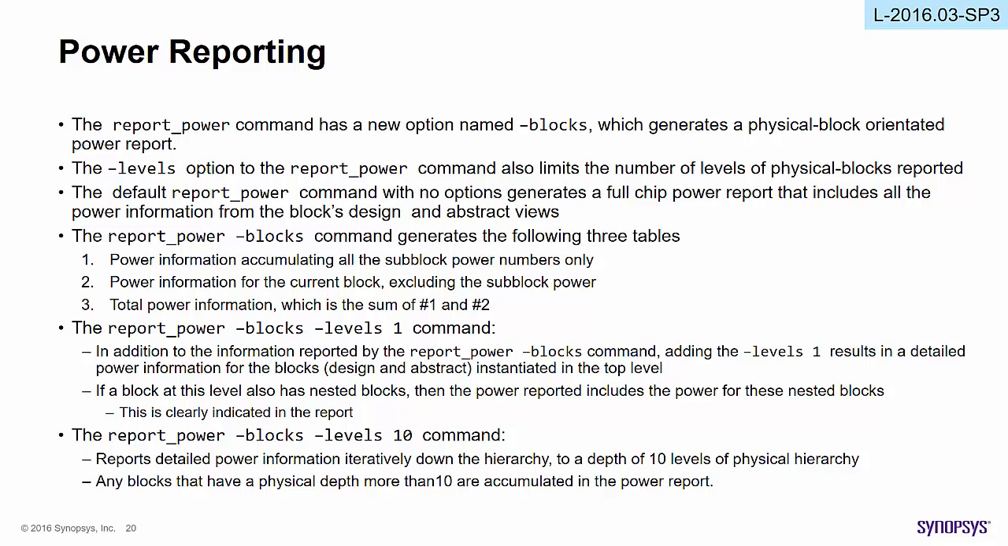report_power -blocks -levels 1. In addition to the information reported by the report_power -blocks command, adding the -levels 1 option results in detailed power information for the blocks, either design or abstract, instantiated at the top level. If a block at this level also has nested blocks, then the power reported includes the power for these nested blocks as well.